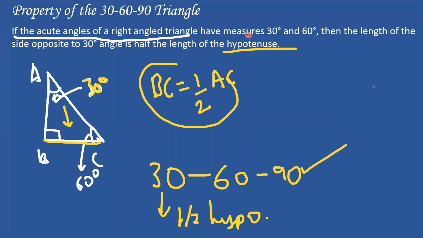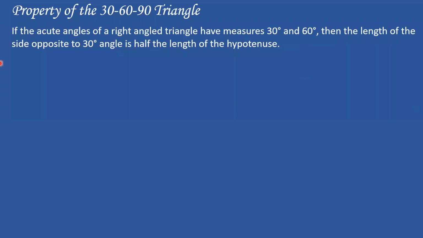If you have understood what this property is, give me a yes in the chat box. All right, Radha is giving me yes, Aditya is giving me yes. I'm going to wait for two more people, then I'm going to go ahead. Piyush, Kimaya are also there. Great. Suraj is also saying yes. So folks, this is a property.